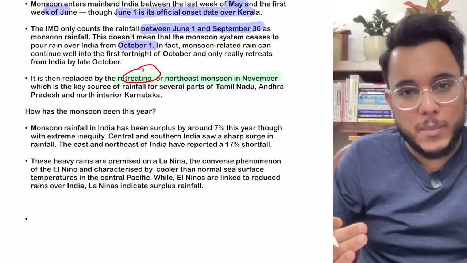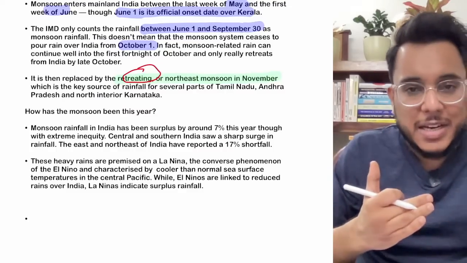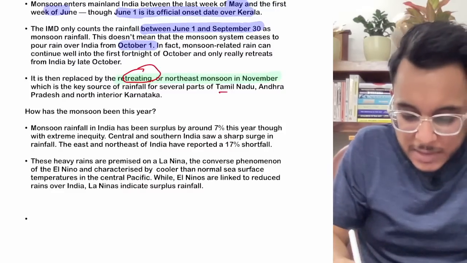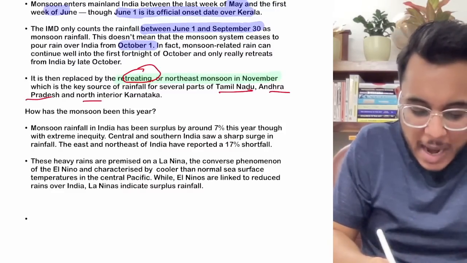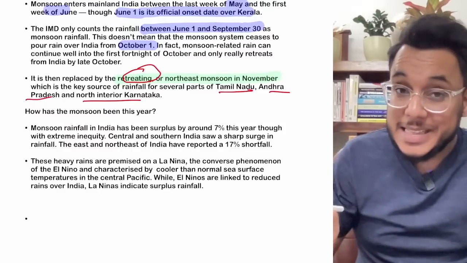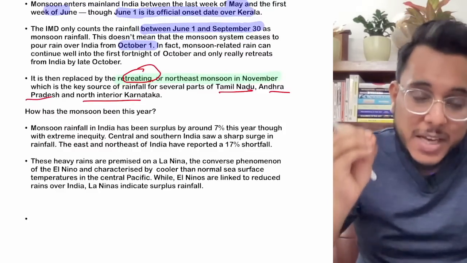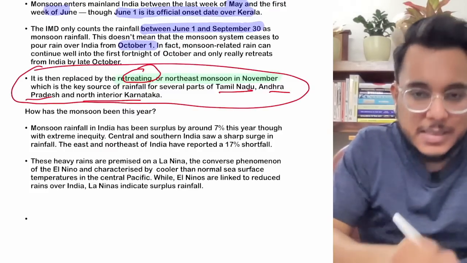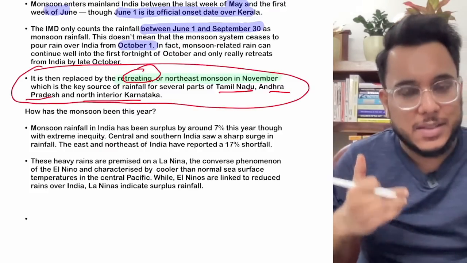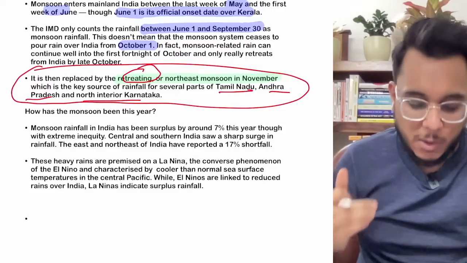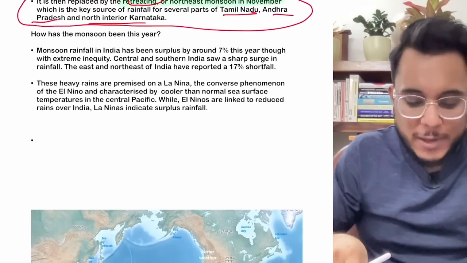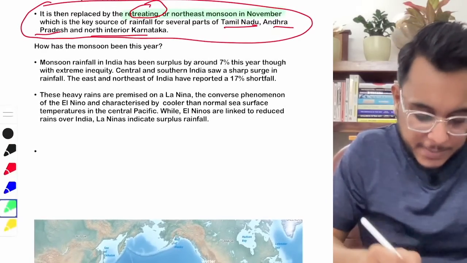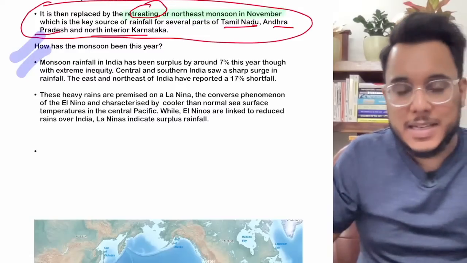However, when we talk about the monsoon retreat, India majorly doesn't experience rainfall, but there are certain parts, for example Tamil Nadu, Andhra Pradesh, and the interior of Karnataka. These regions experience major rain from the retreating monsoon, and now this retreating monsoon has started, where the ITCZ has again started to shift towards the south. That is happening. Now when we talk about the performance of the monsoon, how it was this particular year, this is where the analysis part will be coming.